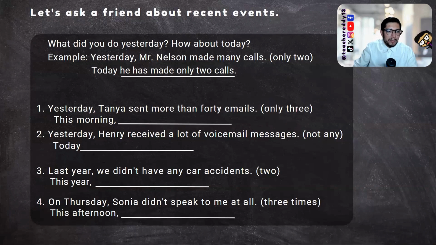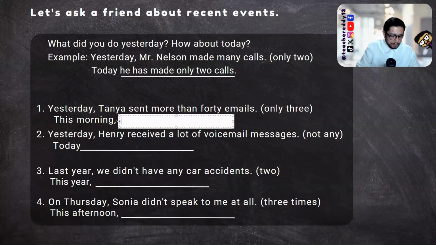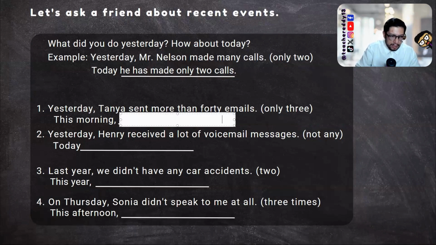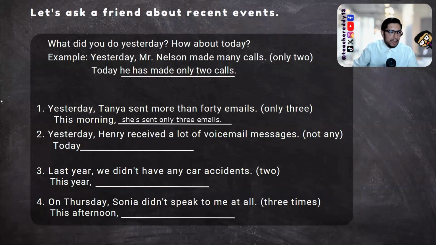Yesterday, Tanya sent more than 40 emails. This morning, she sent only 3. If you notice, we have the same elements: the person, she, has, that is necessary for recent events, in this case a contraction, she's, the past participle of the action, in this case sent, and the number, only 3. Or we can be even more specific and say only 3 emails. All right, let's go for another one.